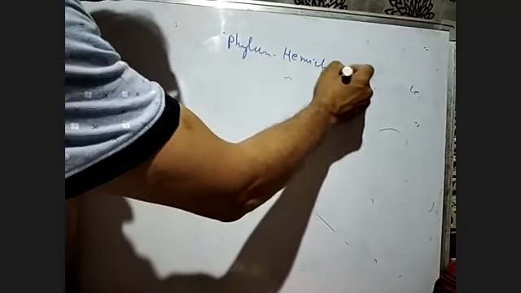Phylum Hemichordata. The animal kingdom is the longest kingdom in the zoology part, otherwise all are short.